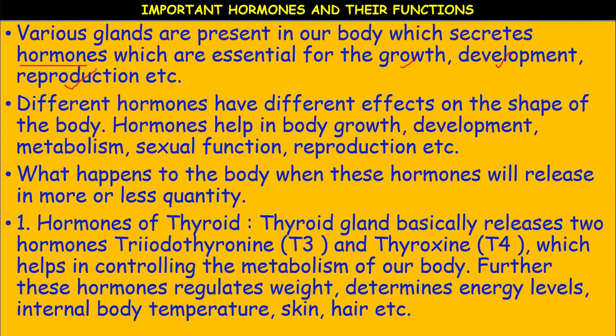Okay, the control and regulation. What is the main function of these hormones? Finally, let us conclude with these few words. The functions of the hormones: they control and regulate the metabolic activities. They maintain homeostasis. They control and regulate the morphogenetic activities, meaning growth, development, and differentiation.